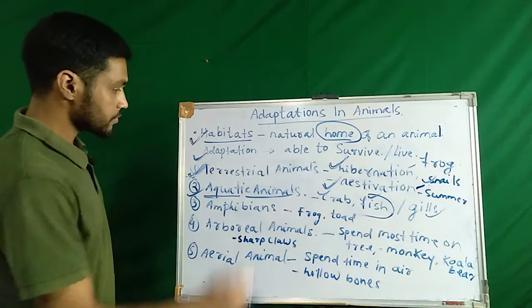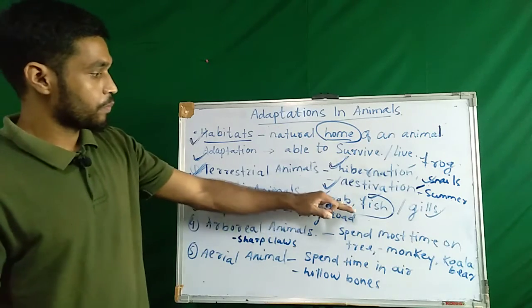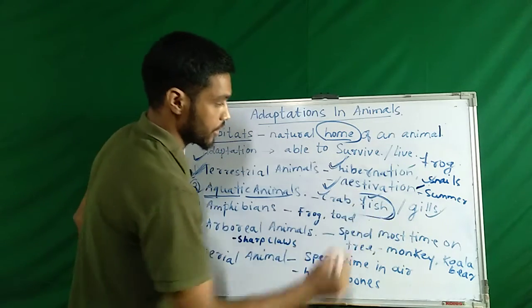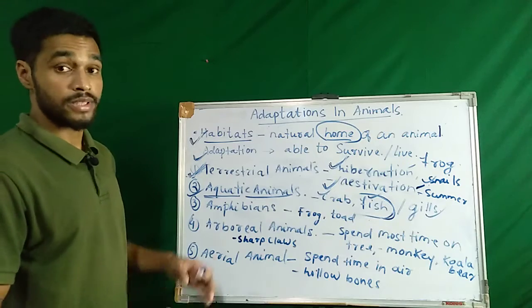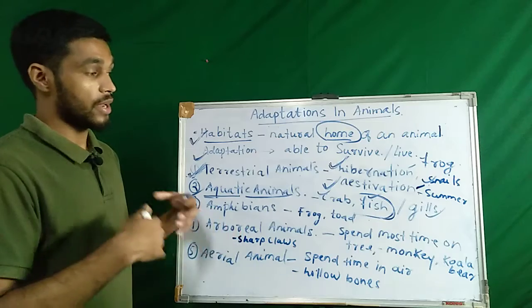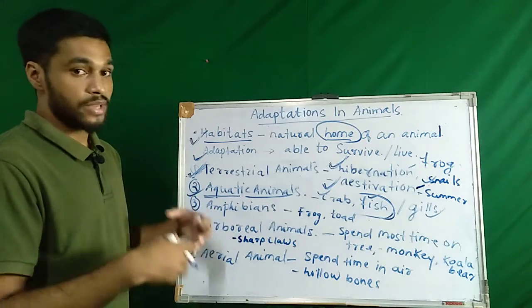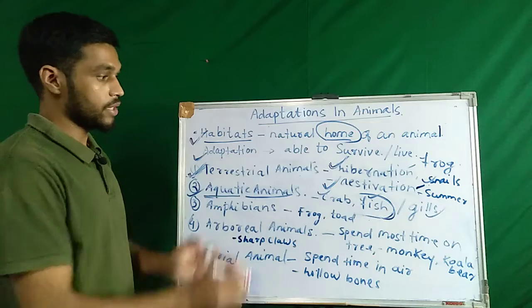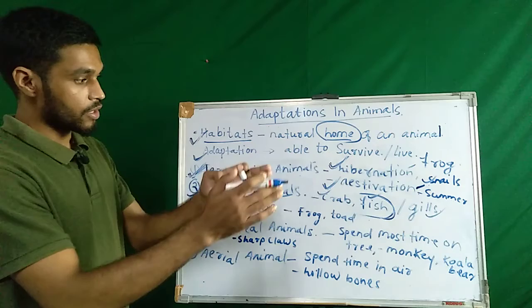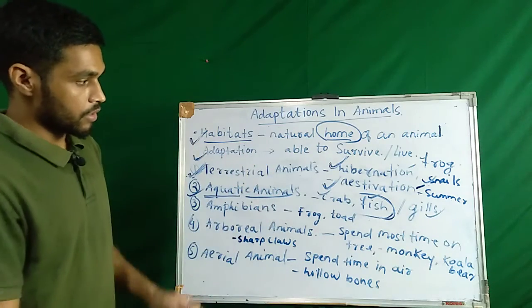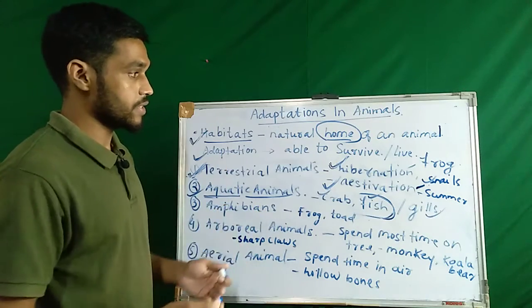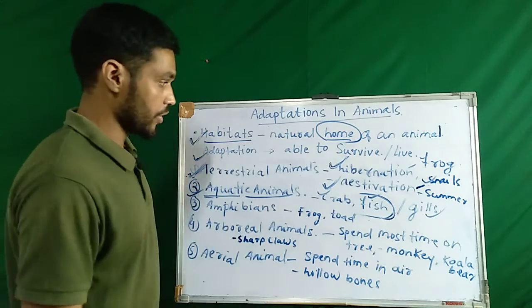If we put fish on the land, they cannot survive. That means they are not able to adapt themselves to that surrounding or home. If they live in the water, they can survive easily, or they can live comfortably, right?